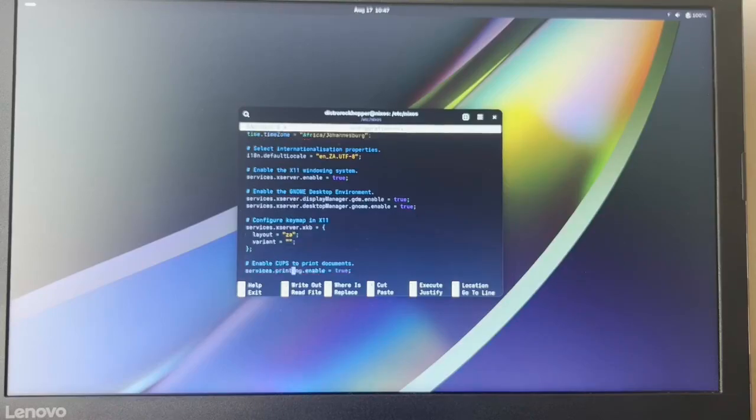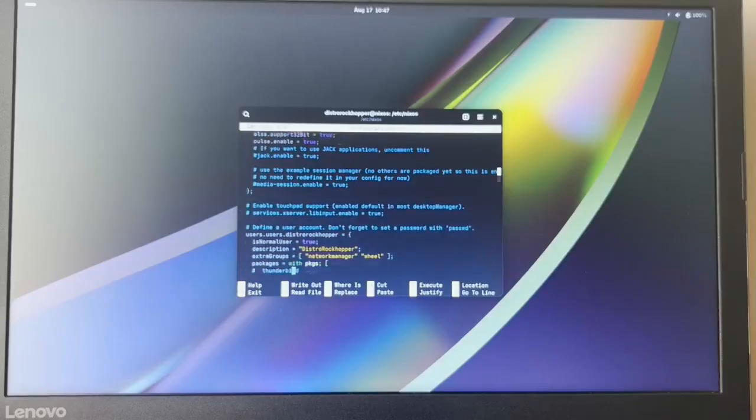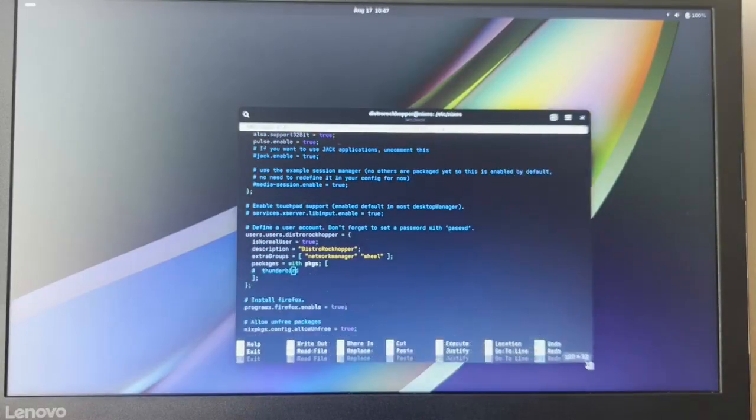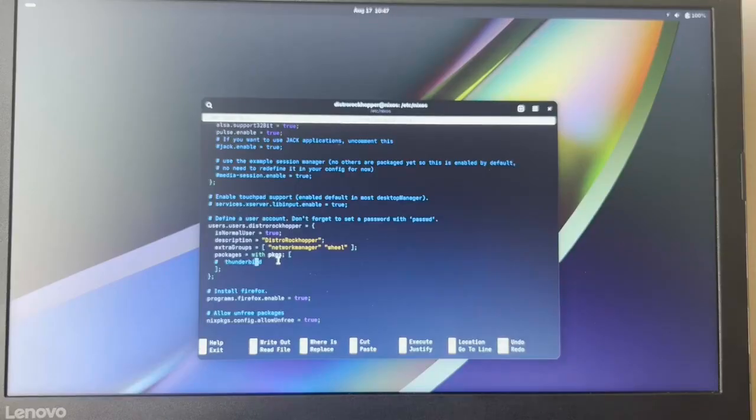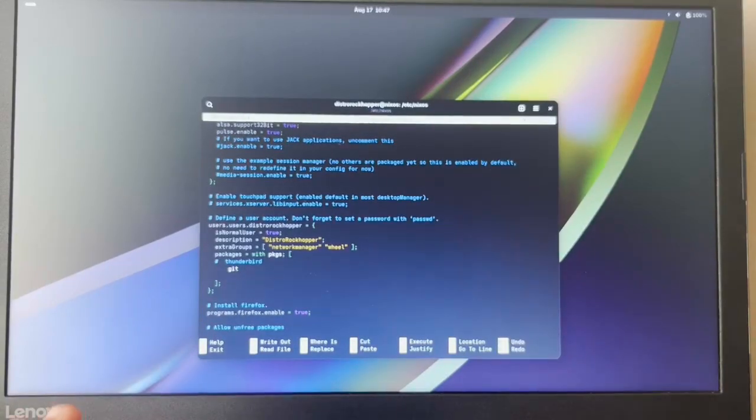Enables the X server, enables CUPS, yes, enables PipeWire. And we have my... Okay, here's packages. So, what we want is, I want to install Git. I want to install... What do I want to install? Can I install my personal favorite web browser that I use? Florp. Install NixOS. Okay, Florp is in NixOS. Okay, cool. That has to be in environment.systemPackages.